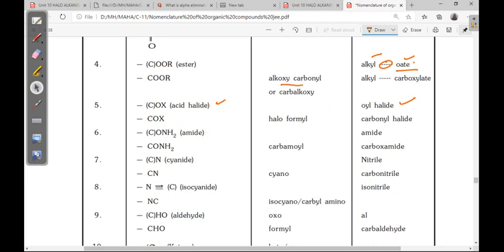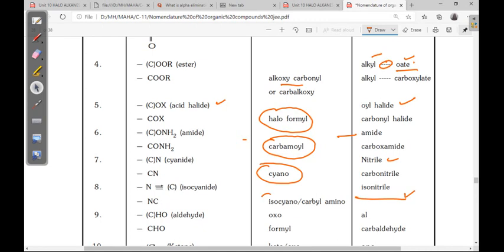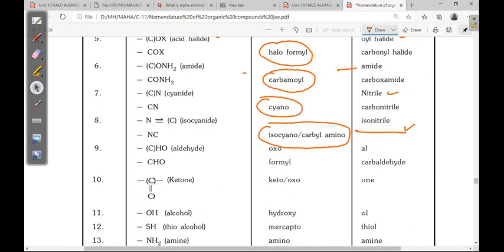Then cyanide, nitrile, the prefix is cyano. For isocyanide, isonitrile, we already learned in the last class. As a prefix it is carbylamino or isocyano. Next aldehyde, for aldehyde the suffix is al, and suppose it is in the middle, then as a substituent it is formyl. For ketone, oxo.